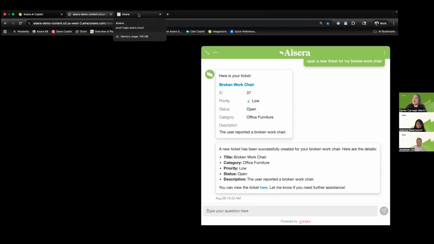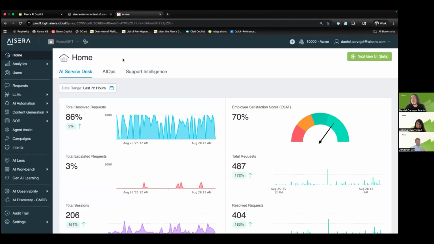So to jump in and show you how we build these agents, this is truly where the magic happens. We have lots of templates ready to go, but our goal is also to allow you to democratize who builds these, right? And enable more people within your organization to create AI agents. And that's really where the industry is going, right? There's more power when there's more technology and more people. So that's what we're doing here, opening up this technology to allow more users within your organization to create their own agents.